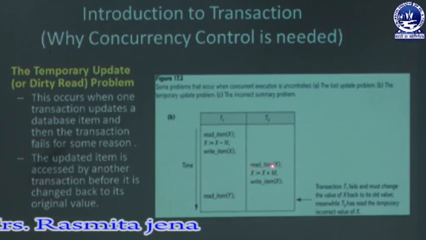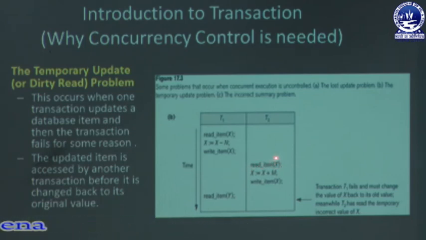T2 again reads the incorrect value of X, that is the old value of X, that is 10. So this type of problem is called the temporary update problem. That means due to a transaction failure, which is a temporary problem, T2 reads the incorrect value. So this problem may arise in case of concurrent execution.